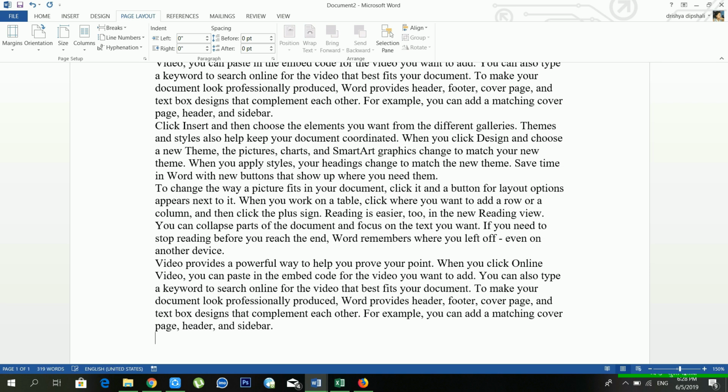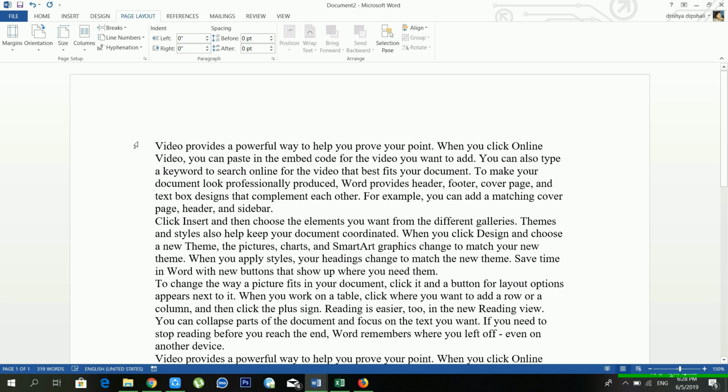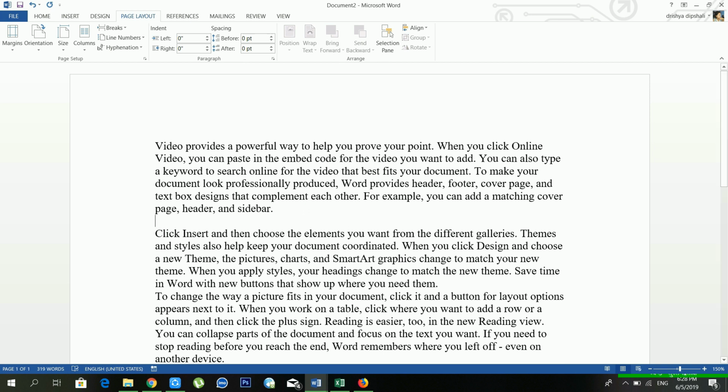So I'm typing something here. You can see there is a paragraph inside my document, and there are lots of sections available inside the page layout. The first one is page setup, the second is paragraph, and the third is arrange. First of all, we will discuss page setup. The first option is margins. Margin means space. How much space do you want to leave? Here is a space of maybe 1 inch.